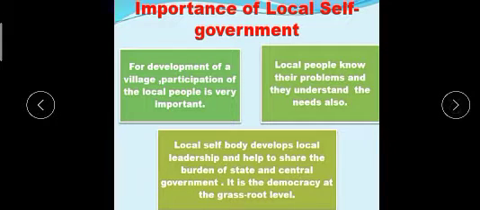Okay, so what is the importance of local self government? The first is for the development of a village. Participation of the local people is very important. Suppose we require a government body, and the people from the local area know their problems, they know their needs, so they can tackle their difficulties and easily solve their problems.